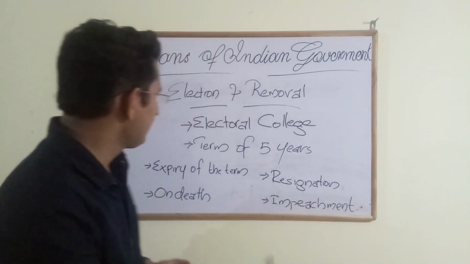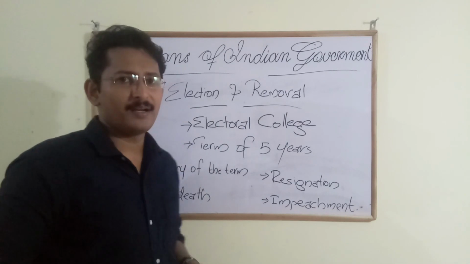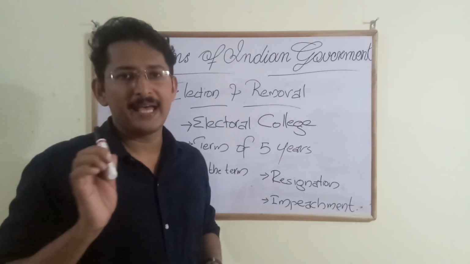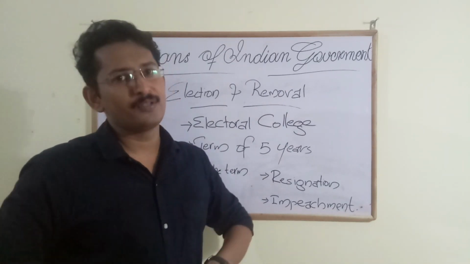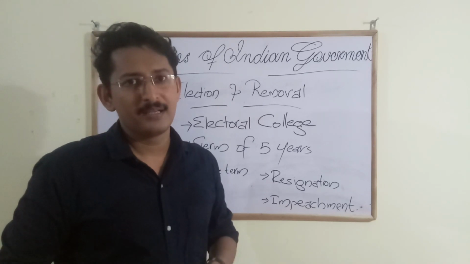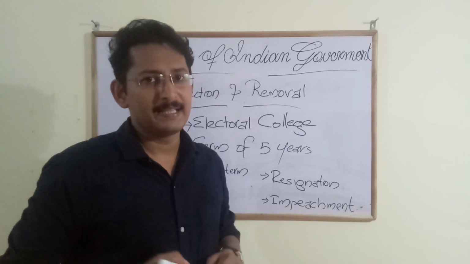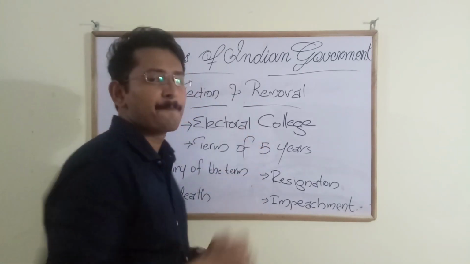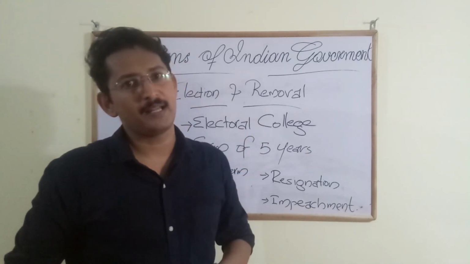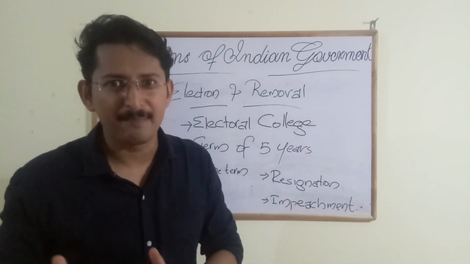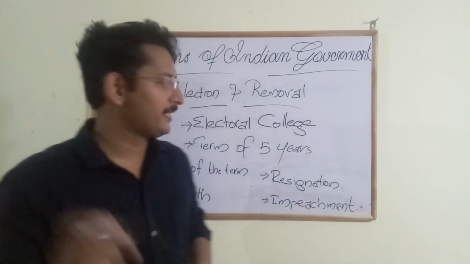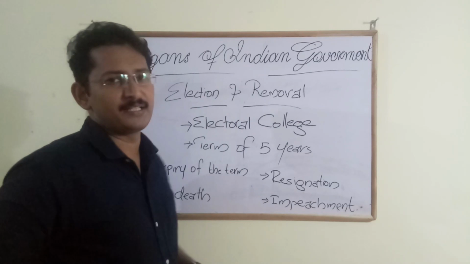So in the electoral college, both MLAs and MPs take part. Who are the MLAs? The members of the legislative assembly. MLAs are members of the electoral college, and MPs, members of parliament, both in Lok Sabha and Rajya Sabha, together elect a president.